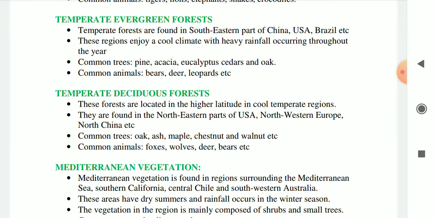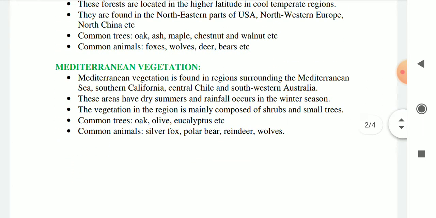Okay, the next type is temperate deciduous forest. These forests are located in the higher latitude in cool temperate region. They are found in the northeastern part of the United States of America, northwestern Europe and North China. And some common trees which you can find in the temperate deciduous forest are oak, ash, maple, chestnut and walnut. Okay, and some common animals are fox, wolves, deer and bear. Then next type of forest is the Mediterranean forest.